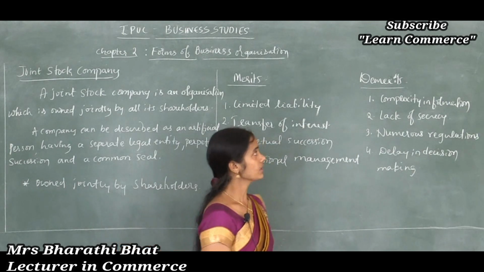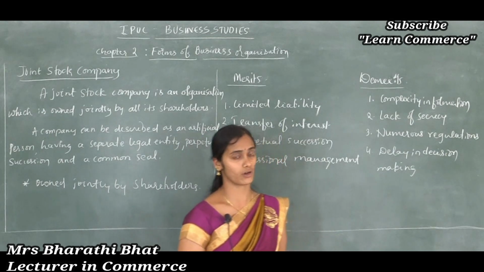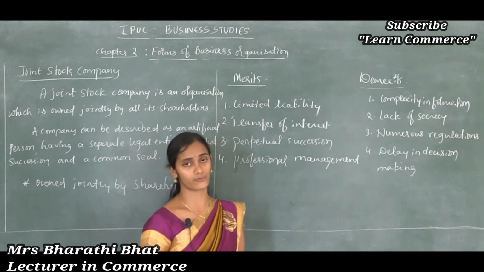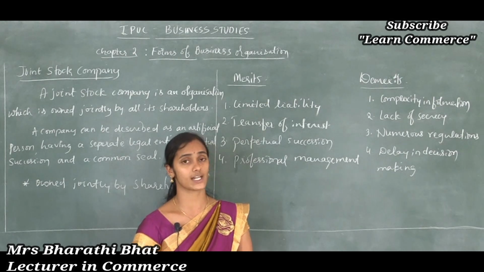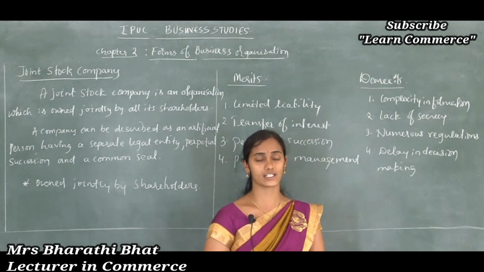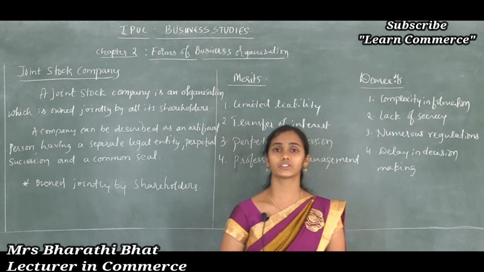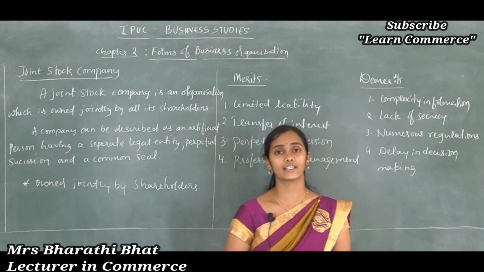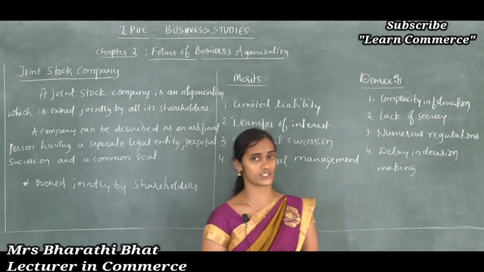And let's move to discuss the demerits of a joint stock company. Under that, the first one is complexity in formation. I told you that the formation of this joint stock company is a complicated process, time consuming and expensive, because it has to fulfill various legal formalities. It should prepare a memorandum of association, articles of association, and it must complete many legal formalities, rules, and follow many other rules and regulations.